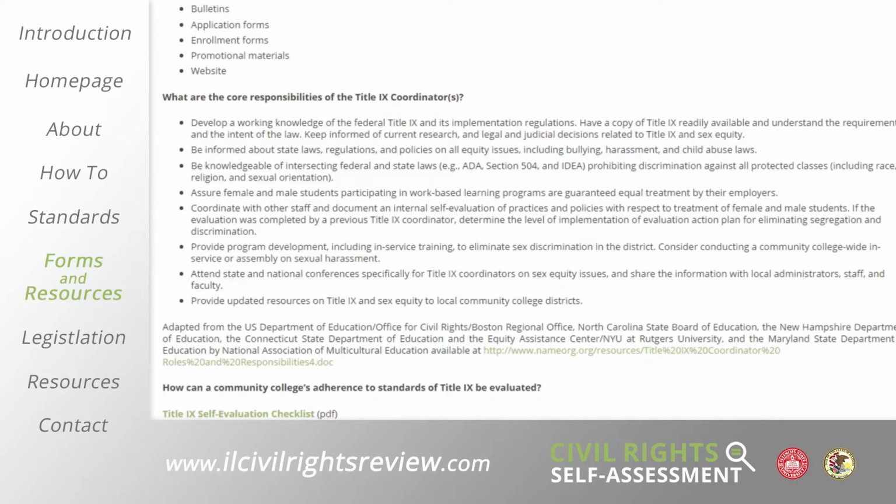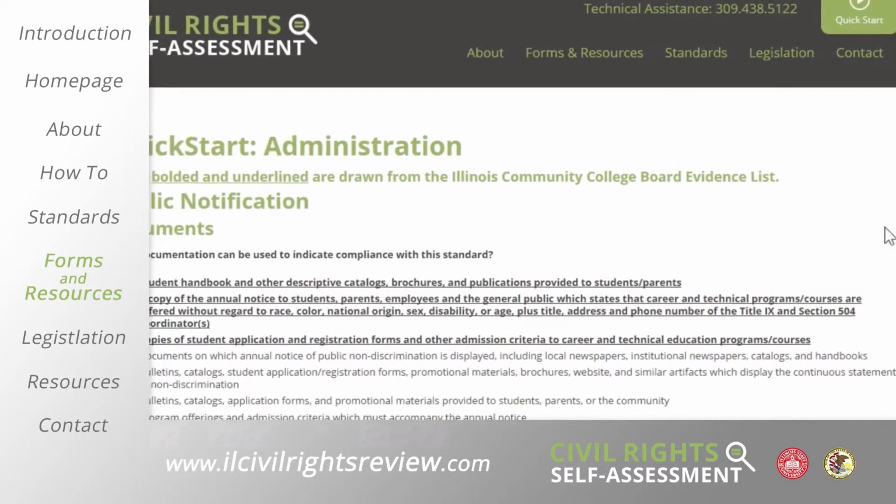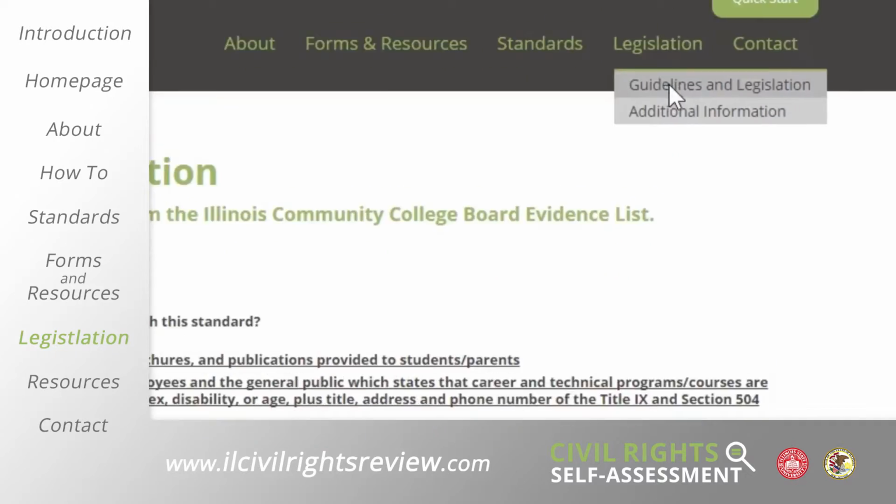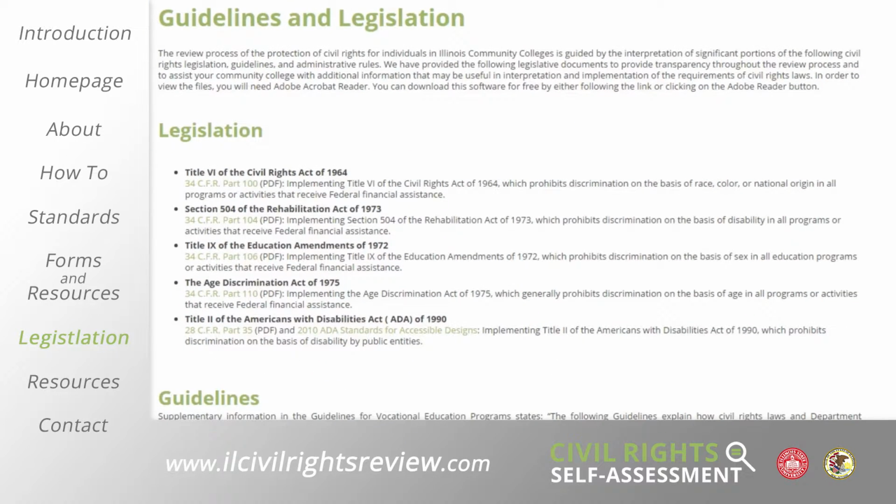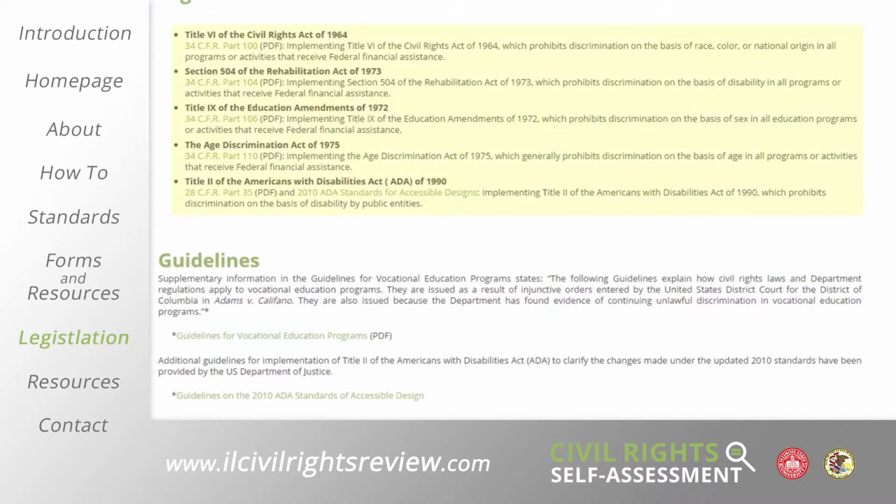The Guidelines and Legislation tab includes links to federal legislation, guidelines, and administrative rules, including Title VI of the Civil Rights Act of 1964, Section 504 of the Rehabilitation Act of 1973, Title IX of the Education Amendments of 1972, the Age Discrimination Act of 1975, and Title II of the Americans with Disabilities Act of 1990 and 2010. By following the links, your college has access to the relevant legislation and guidelines in full.